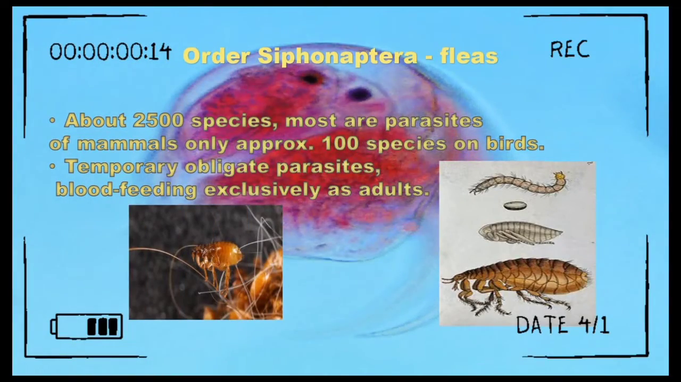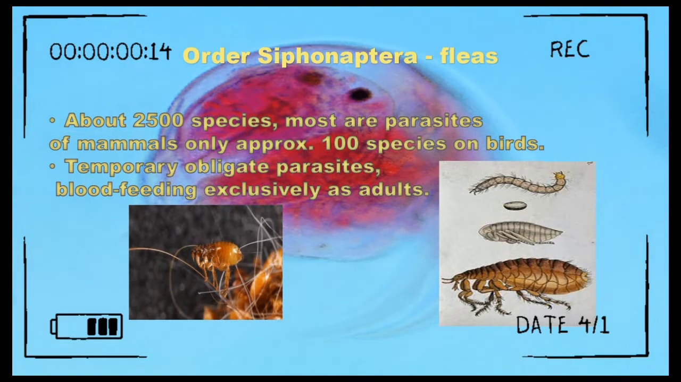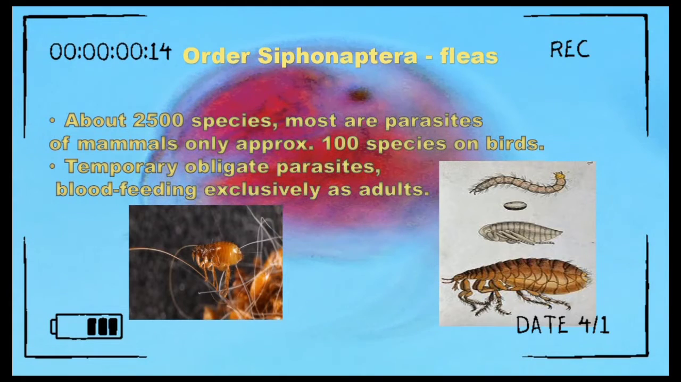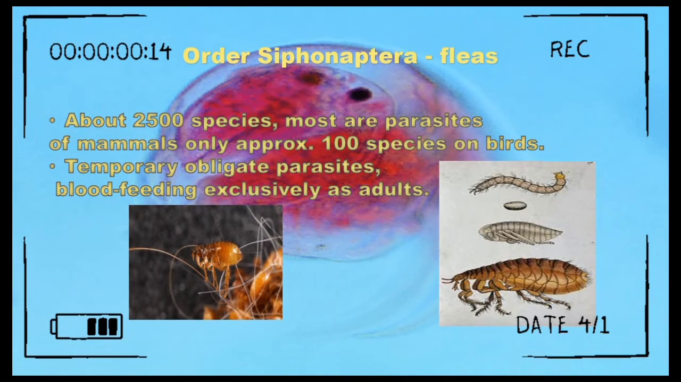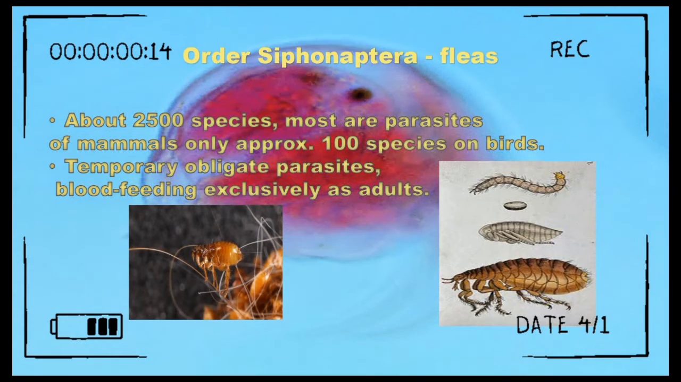Order Siphonaptera or fleas. About 2,500 species. Most are parasites of mammals, only approximately 100 species on birds. Temporary obligate parasites, blood feeding exclusively as adults.